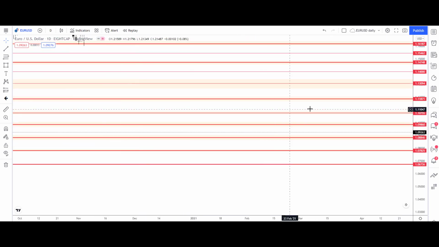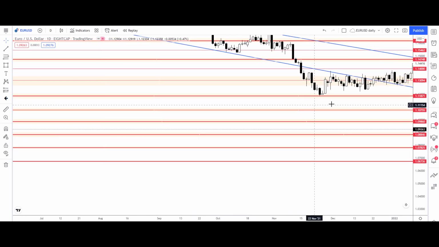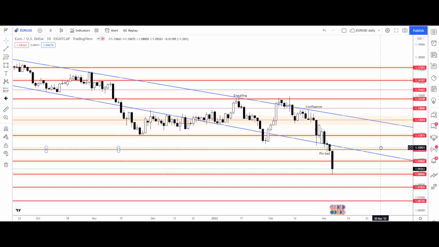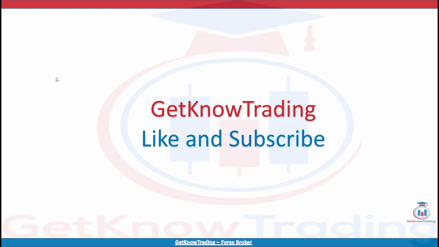And in the current market scenario, if the price returns up and closes above this level, then we can expect the price to go again into the downtrend channel, but to make a bullish scenario much more likely to continue moving higher, the price should close above this level, 1.11871. That is all from today's analysis.